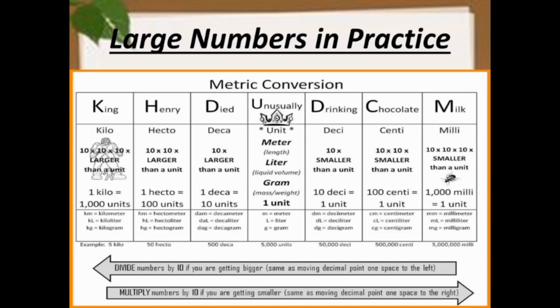And K of king stands for kilo, H of Henry stands for hecto, D of died stands for deca, D of drinking stands for deci, C of chocolate stands for centi, and M of milk stands for milli. On moving right to left from the base unit, the value becomes 10 times bigger, and on moving left to right from the base unit, the value becomes 10 times smaller.